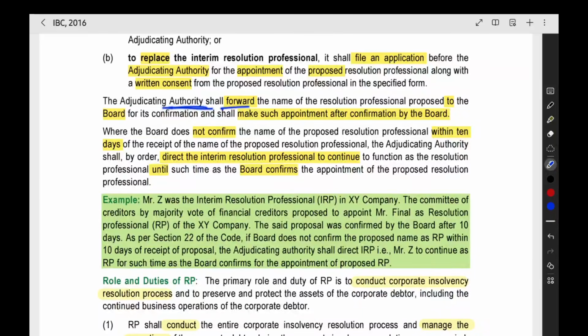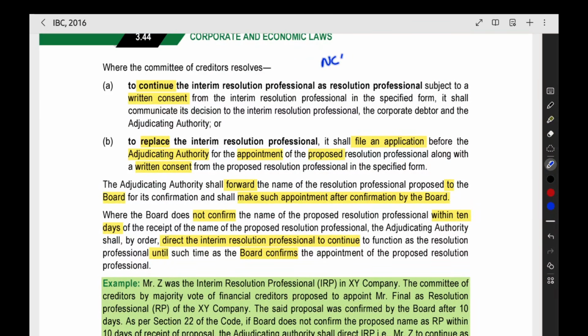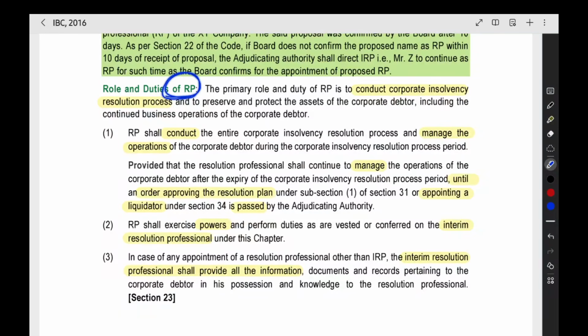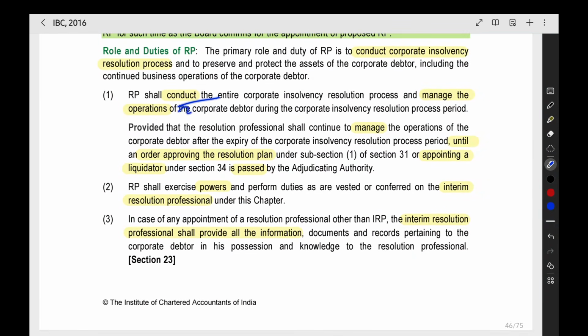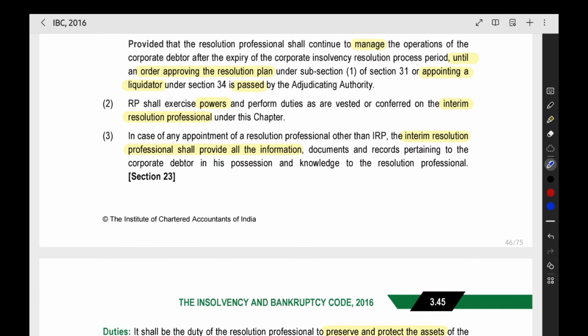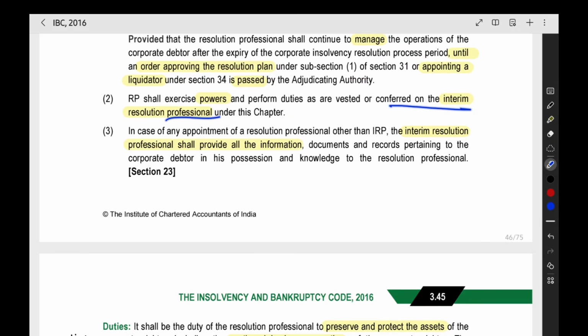Then NCLT will forward that name to the board, IBBI. NCLT, after getting the name, will forward it to IBBI. Then after getting the recommendation of IBBI, NCLT will appoint the person as the permanent resolution professional. Now, roles and duties of RP. Permanent resolution professional duties they are saying is also similar to the IRP only. He shall conduct the operations, manage the company until the resolution plan order is passed or liquidation order is passed. Then all the powers of IRP will apply to the RP also.